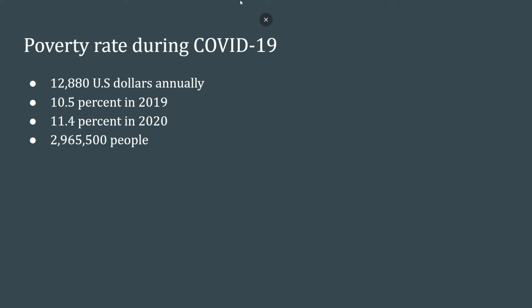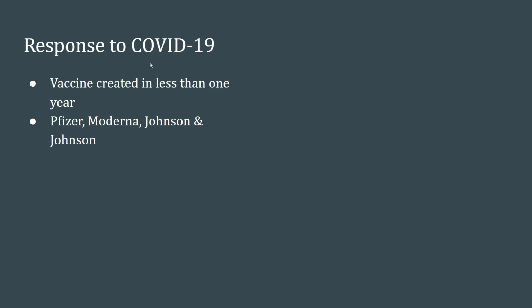Right now, that may not sound like a large increase, but in America at the time, there were about 329.5 million people. So that little 0.9% increase was just a little bit more than 2.9 million people.